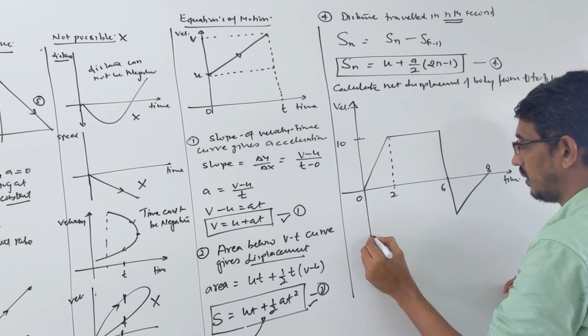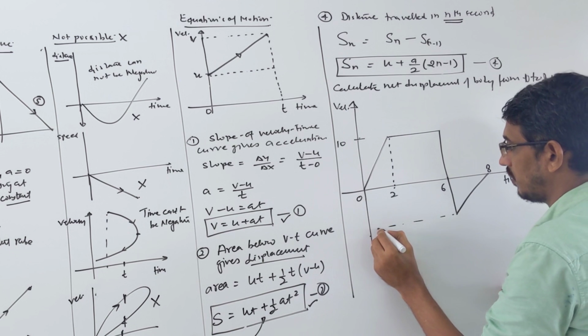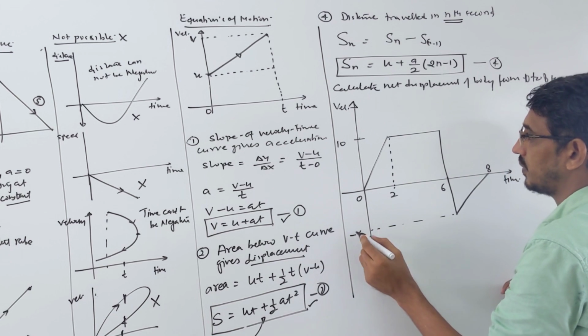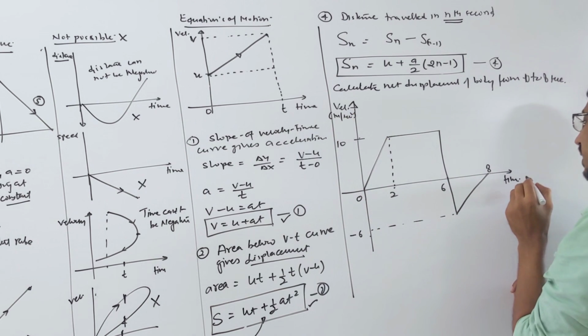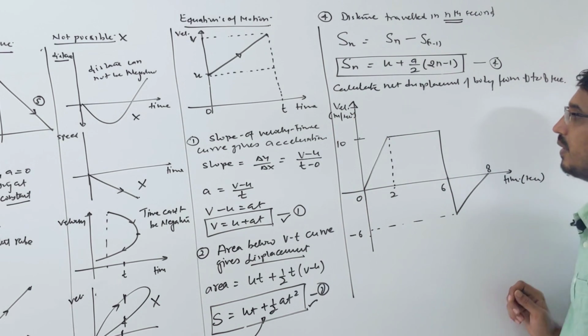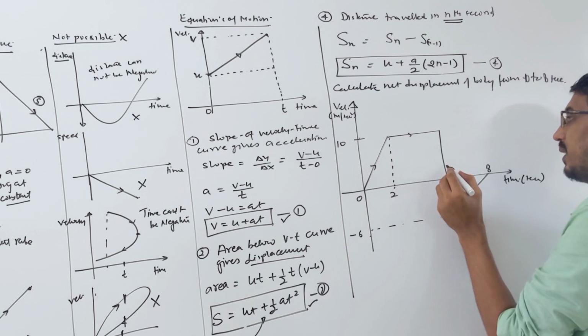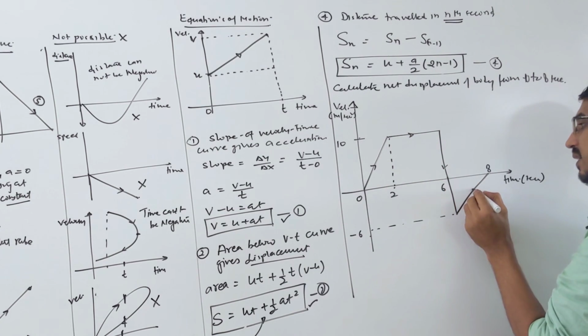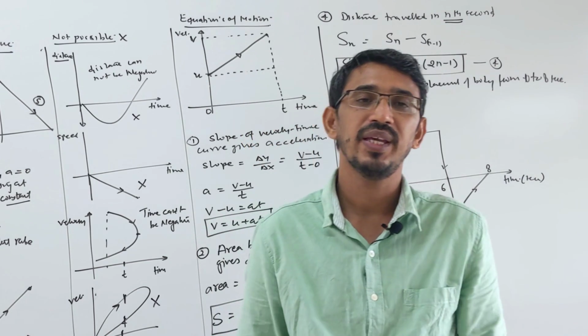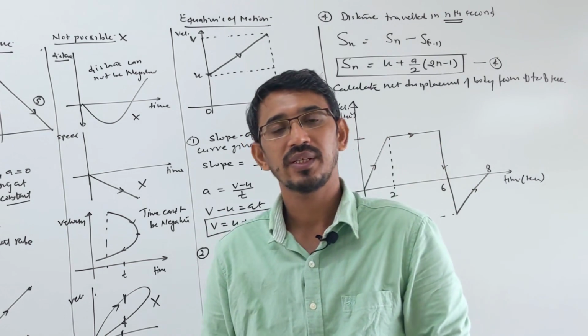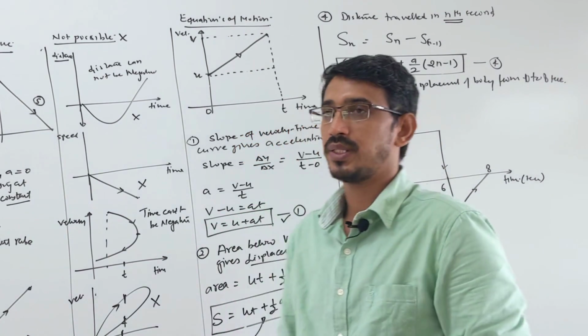Let's say this is minus 6. So this is velocity in meter per second, and this is time in seconds. The body is moving that way, the curve is given, and we have to find the net displacement of this body, correct? Okay, so for velocity and time, the area enclosed under the curve gives your displacement. So let's calculate.